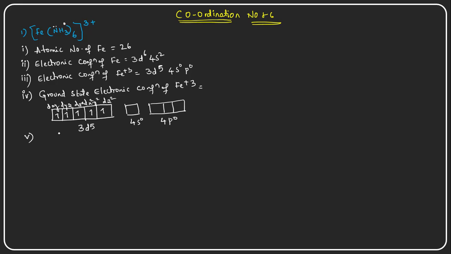There is no excitation. Excitation means the electrons are exciting into the next higher energy level. If they absorb some energy and go to the next higher energy level, that is called the excited state electronic configuration. But here these electrons are not exciting, they are rearranging themselves. Rearrangement of electrons takes place.